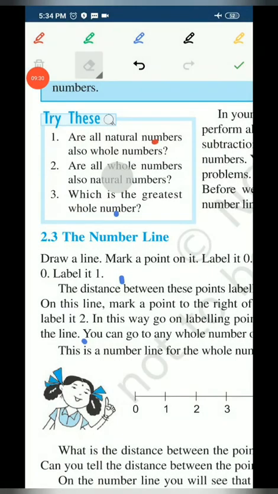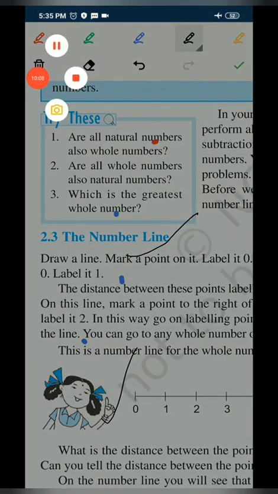I'm going to end this session now, and I would like to summarize what we have learned in this video. We have learned about the predecessor, successor, and the number line. What is a predecessor? It comes before a given number and we subtract 1 from the given number to calculate it. What is the successor? It comes after a given number and we add 1 to the given number to calculate it. And then we have learned that a straight line with the numbers written over it with an equal distance of units between them, starting from 0, is known as the number line.